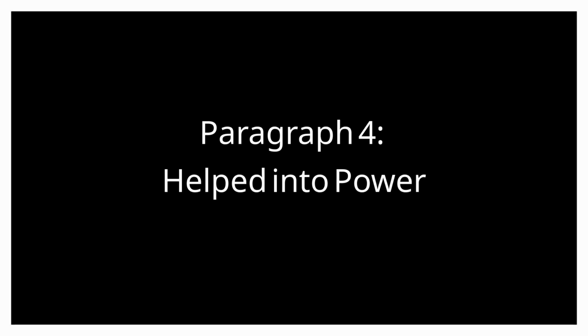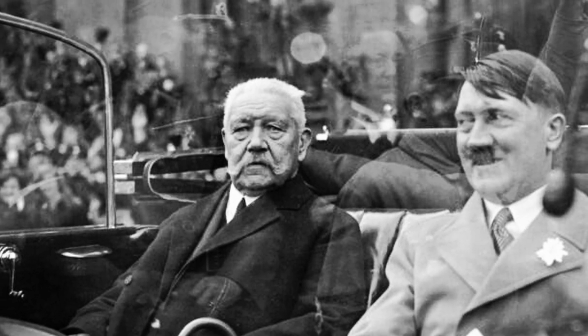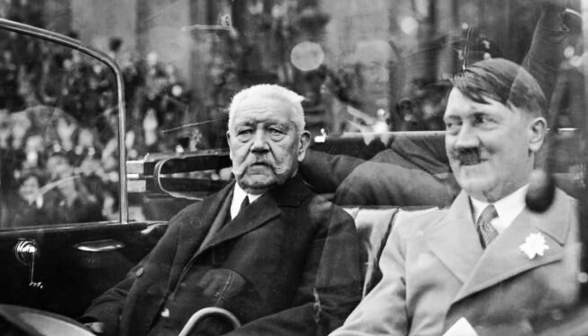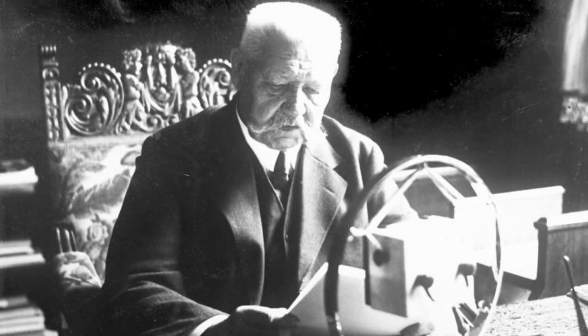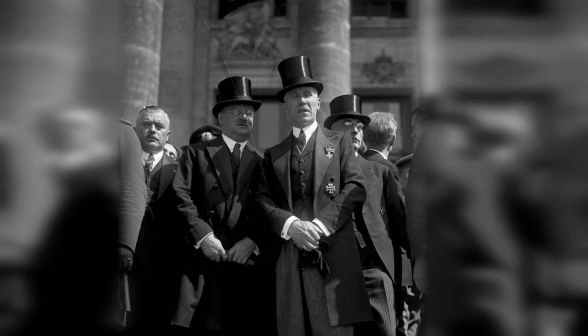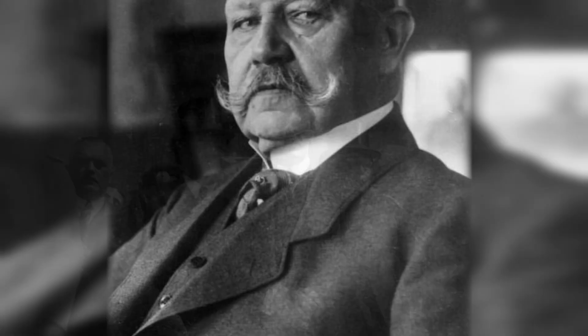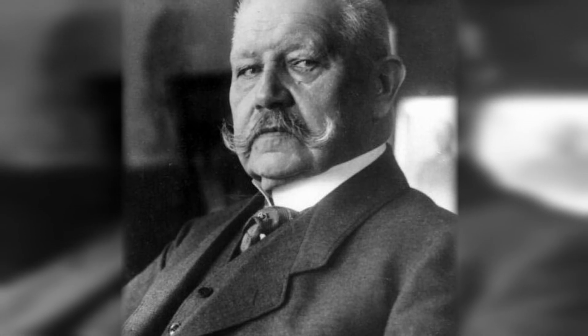Helped into power by conservative elites. This is the most important and often misunderstood reason. Hitler did not seize power alone. He was invited in. By 1932, Germany was effectively being ruled by presidential decree, not the Reichstag. Key conservative figures believed democracy had failed. Men like Franz von Papen, President Paul von Hindenburg. They didn't like Hitler, but they believed they could use him.